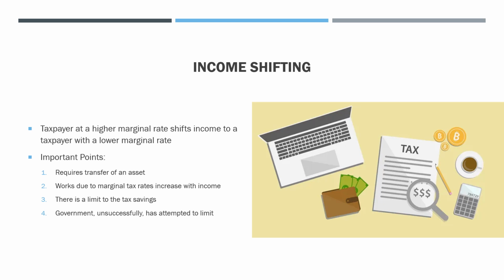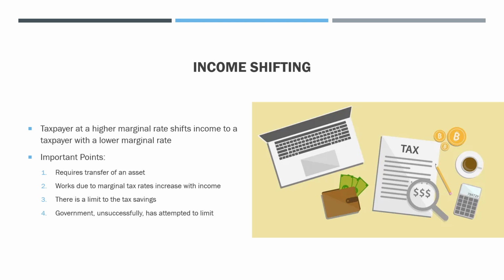The next one is income shifting. Income shifting is when a taxpayer at a higher marginal rate shifts the income or the burden to a taxpayer with a lower marginal rate. This can be a parent shifting expenses or shifting some sort of asset, bond, or stock option from their own personal assets to their kids' assets, allowing them to take advantage of lower marginal tax rates.